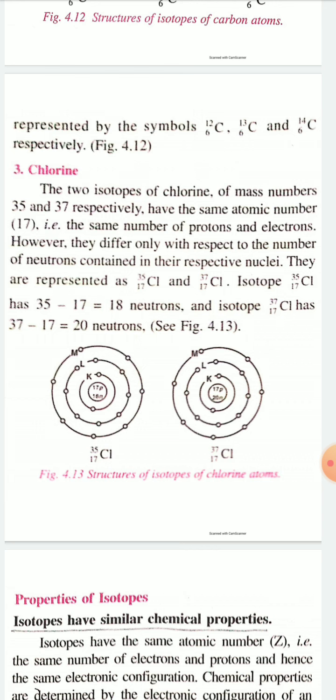which contains 17 protons and 20 neutrons in the nucleus, and 17 electrons revolving around the nucleus in 3 different shells, that is in K shell 2 electrons, in L shell 8 electrons, in M shell 7 electrons. Okay, total 17 electrons. And one more point, I have already discussed in a previous video how to calculate the number of neutrons: the number of neutrons is equal to mass number minus atomic number.